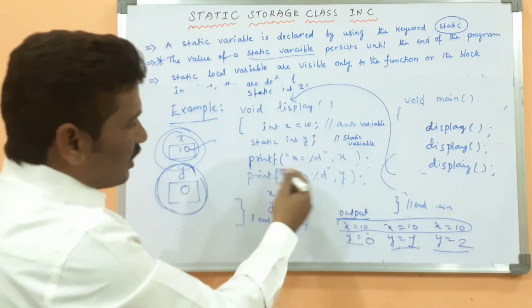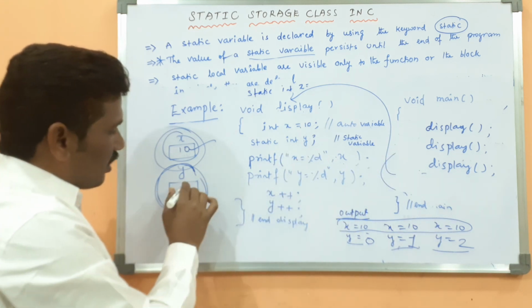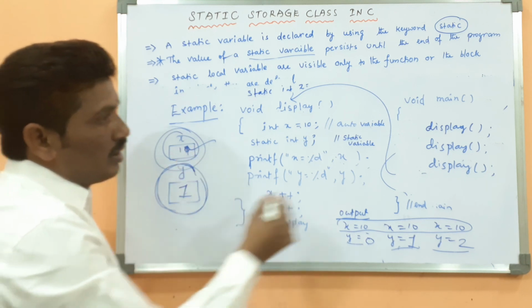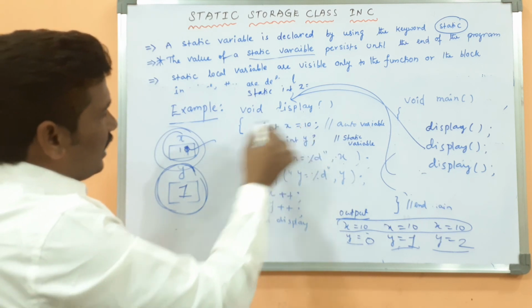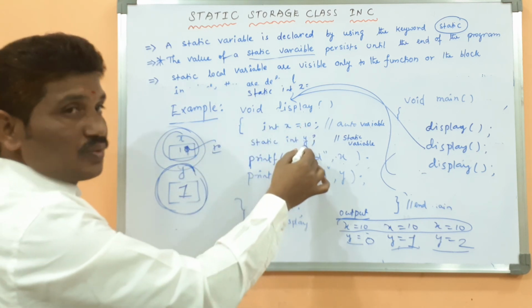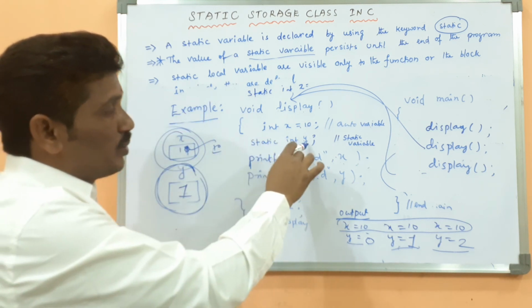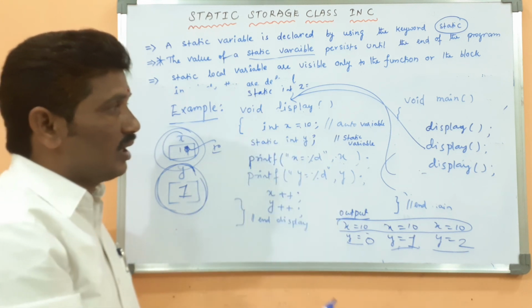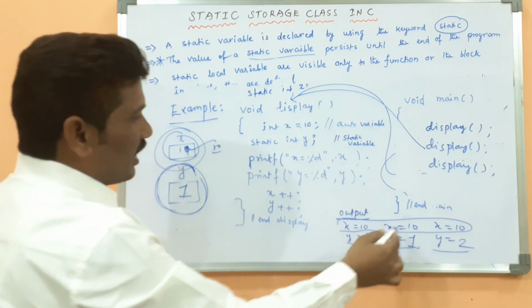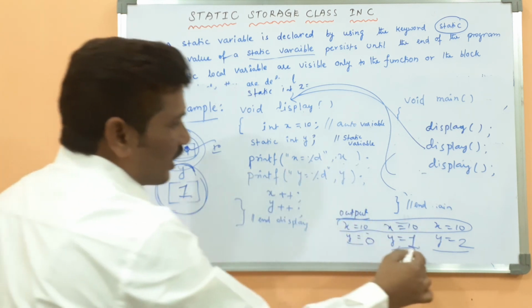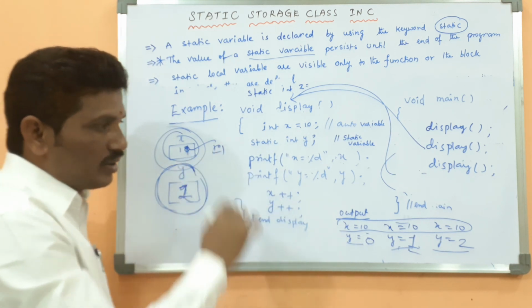Because 0, then after that, for the second function call, again the x value is incremented by 1, then y should be 11. Again, for the second function call, x should be again 10, y is what? 1 only, not 0. For the first function call only, y is initialized to 0. For the second function call, the compiler does not execute this statement. Then go to here, what is the x value? Again 10, y value is what? 1. Again the x value is incremented by 1, the y value is incremented by 2, like that.